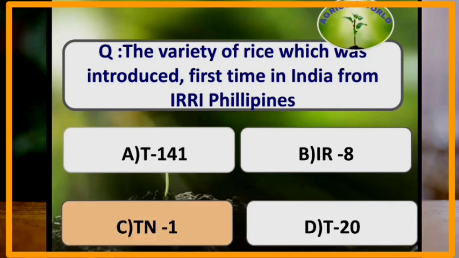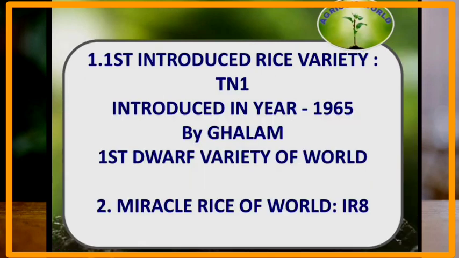The variety of rice which was first introduced in India from IRRI Philippines is TN1. First introduced rice variety is TN1. It was introduced in the year 1965 by Galam. The first dwarf variety of the world and the miracle rice of the world is IR8.